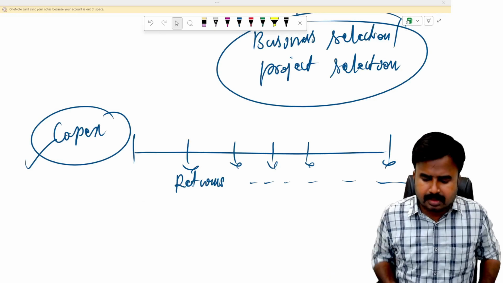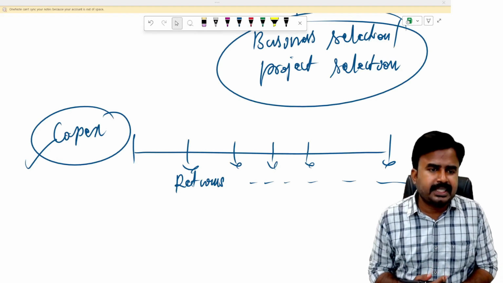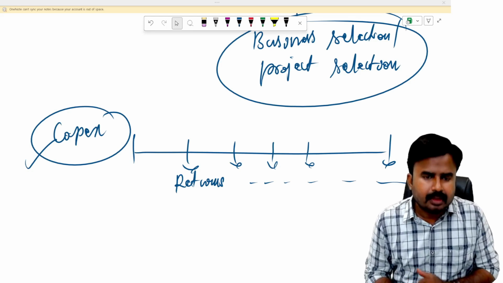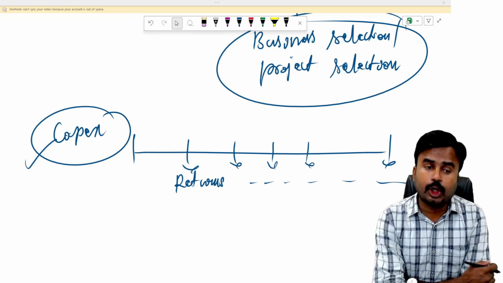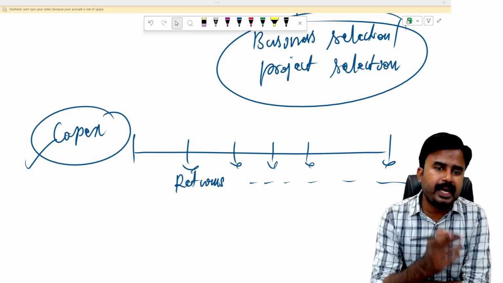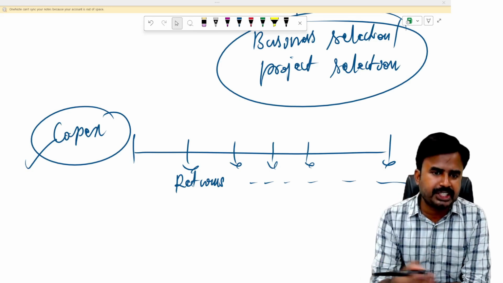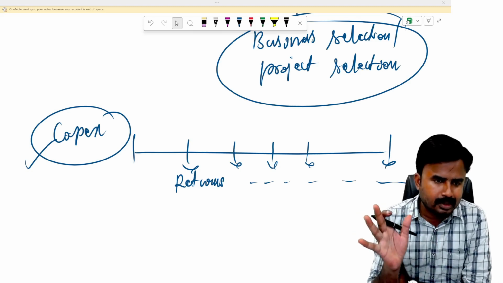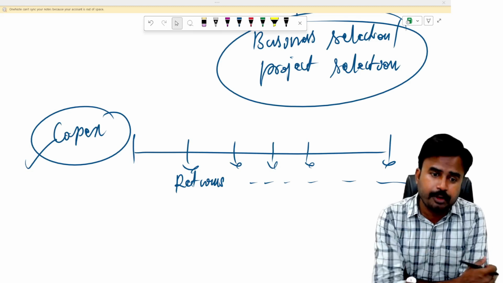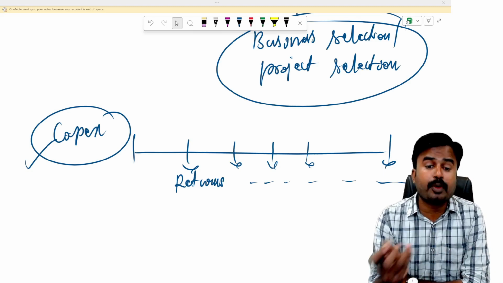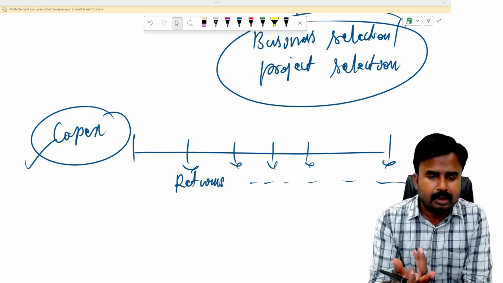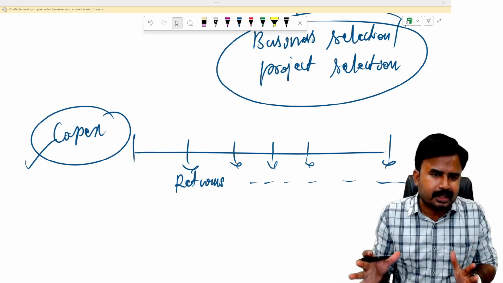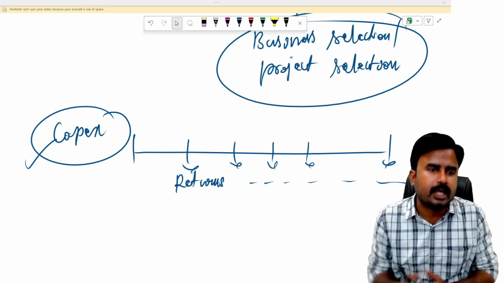Dear students, these capital budgeting decisions will decide the future revenue of the organization. The profits of the firm, the growth of the firm is purely dependent on these investment decisions or capital budgeting decisions. If I select a wrong project, that may generate losses in the future. If I select the best project, that is going to generate absolutely higher profits in the future. So the selection of the project is very important and crucial for the organization.